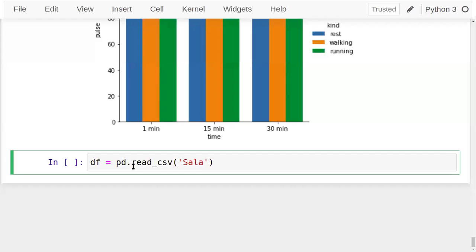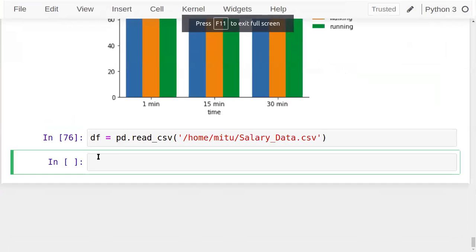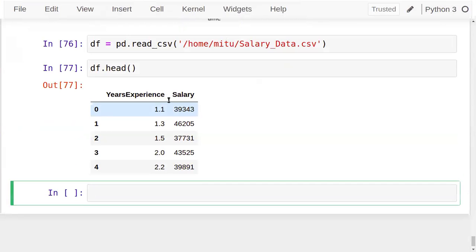Years of experience and salary, two columns are there in the data set, total 30 rows. And the general idea is that when experience increases, salary also increases.